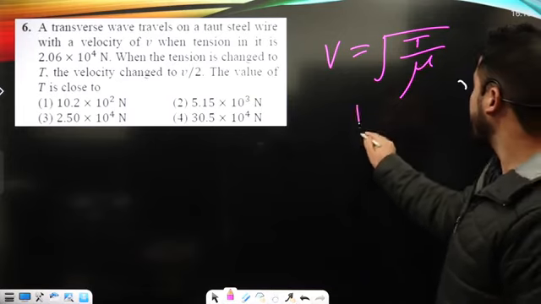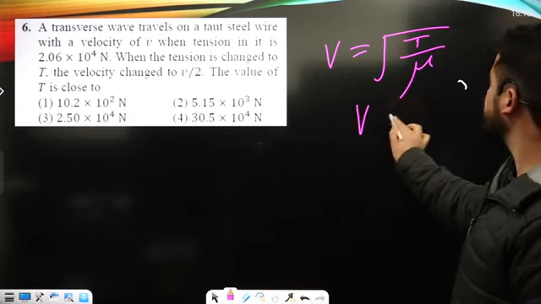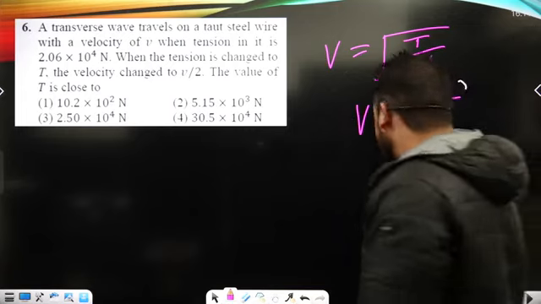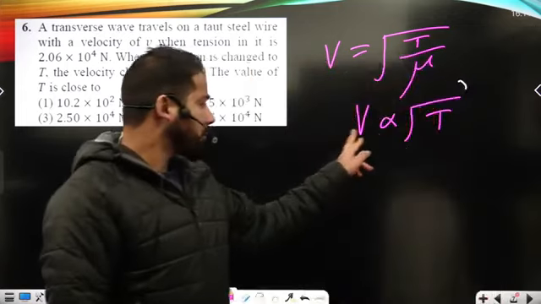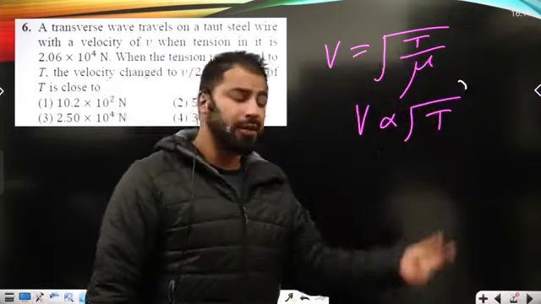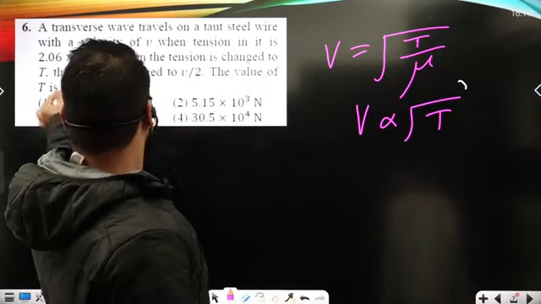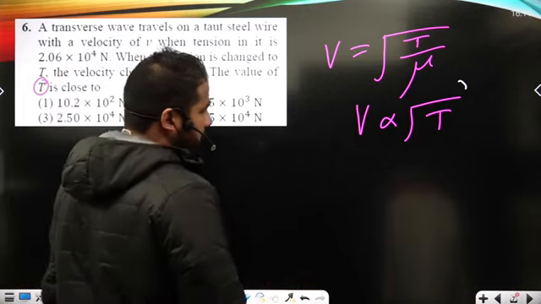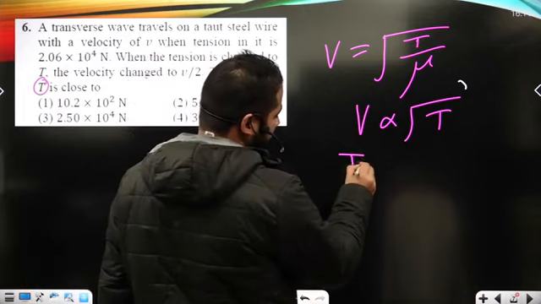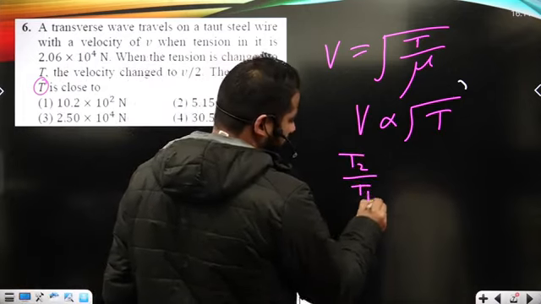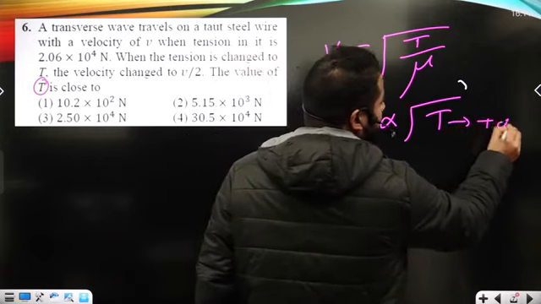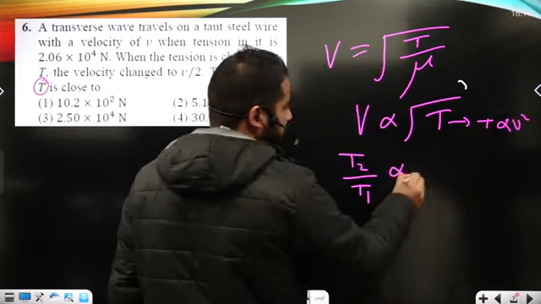For the same string there is the same mu, but the tension will change. As a result, I am able to write this sort of proportionality here. I have to calculate T, which is the tension in the second case. So I can write it as T2 upon T1, and further T will be proportional to v square.